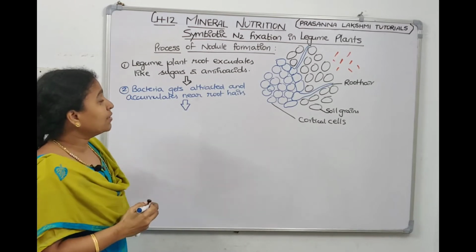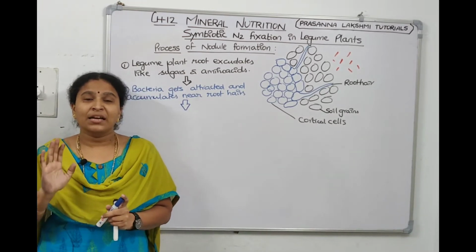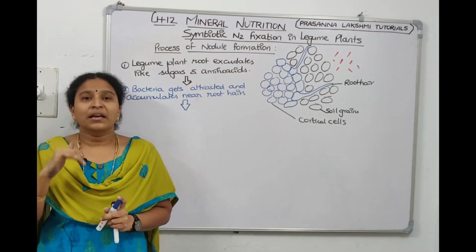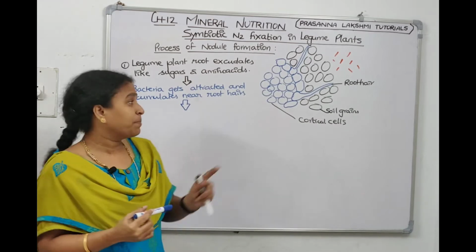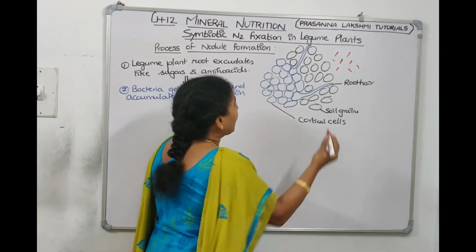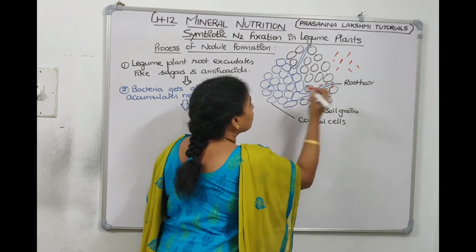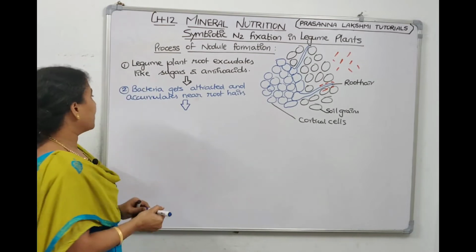Now, how will the plant know that the bacteria came? So the bacteria will tell it, like, I'm nearby you. In that manner, bacteria secretes Nod factors. Bacteria will come and accumulate near the root hairs, and in turn the bacteria secretes nodulation factors.